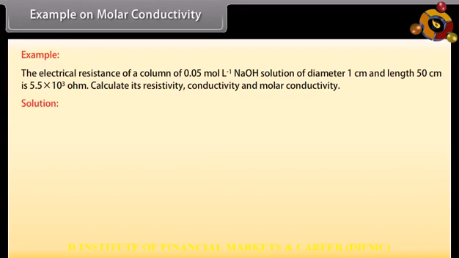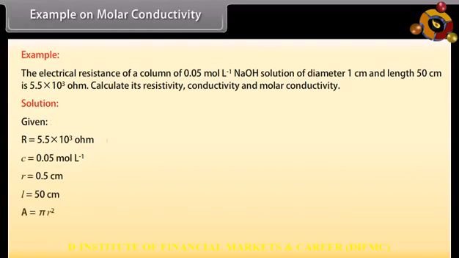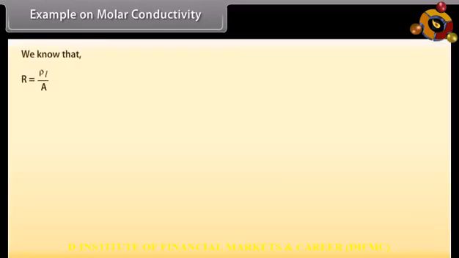Let's see the solution. Here the given values are R is equal to 5.5 into 10 raised to the power 3 ohm, C is equal to 0.05 mole per liter, r is equal to 0.5 centimeter, L is equal to 50 centimeter. We know that area is equal to pi r square. By putting the values, we get area is equal to 0.785 centimeter square. We know that R is equal to rho L upon A. By putting the values, we get resistivity is equal to